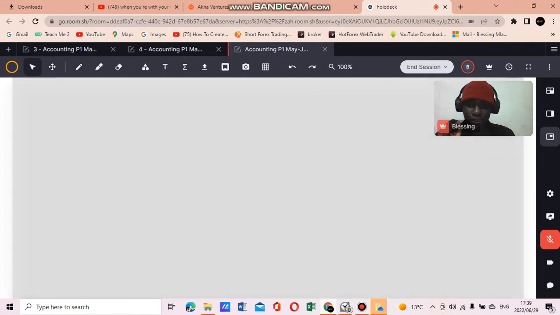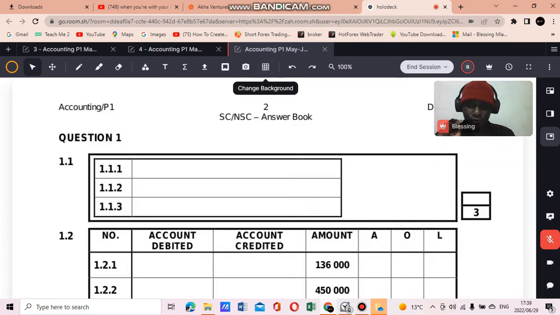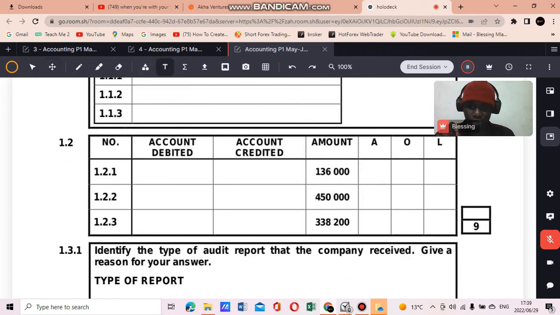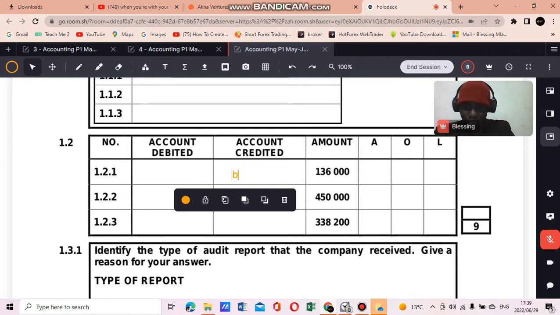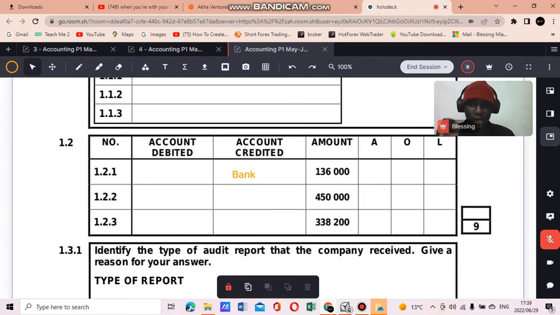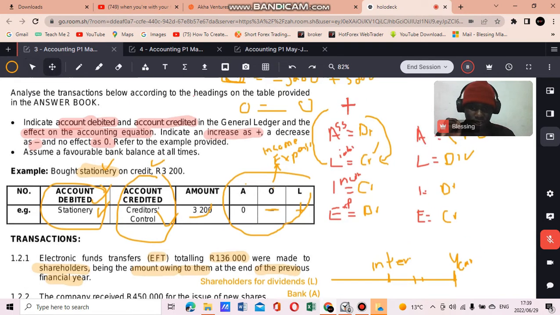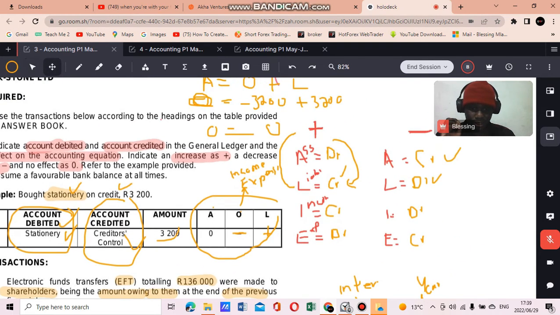Let me just scroll through here. I think I have the solution. So I can just put the solution here, right? The account that's going to be credited is bank. Why? Because cash is decreasing, right? Money is leaving our bank, which is an asset. And we said assets, they decrease where? They decrease on the credit side, right?